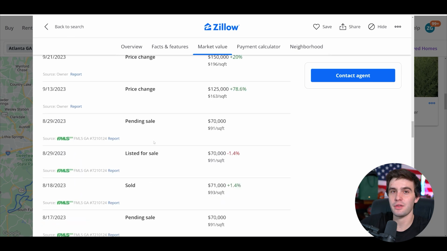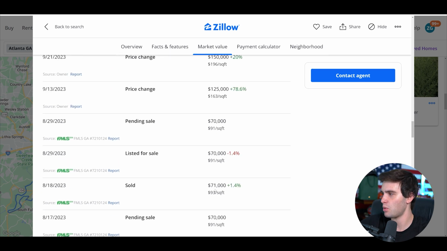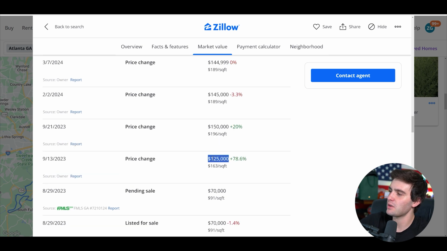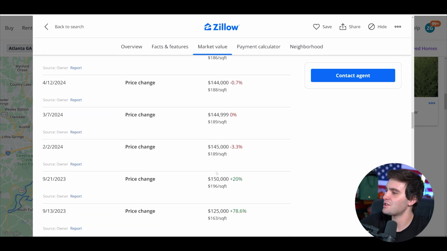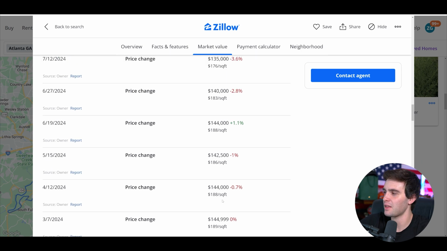So let's look at the past 309 days. It looks like this person bought the house for $70,000, this quote investor, and a month later, they listed it for a $55,000 profit. They thought they were snatching it up and they listed it for $125. Then they jacked it up to $150. I love greedy people. And they've just been sitting. $145, $144.9. They literally took it down by $1 after a month. This is the type of person you're dealing with.